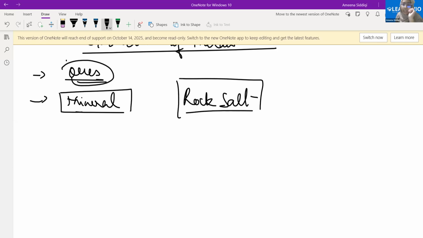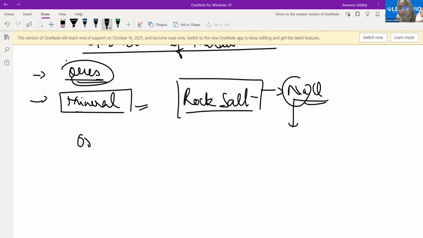Now see what is happening. Rock salt is nothing but NaCl, with some other compounds as well. And if we are having it like this, we can extract sodium from it. Yes or no? We can extract sodium from this compound. So we can get the metal which is sodium. Now this is what we mean by minerals.